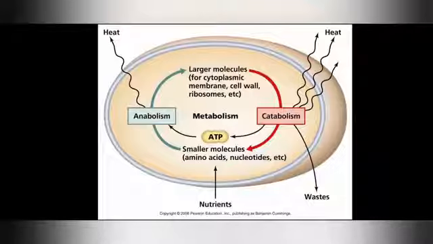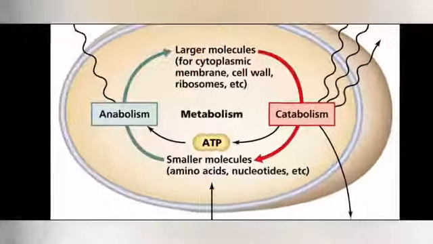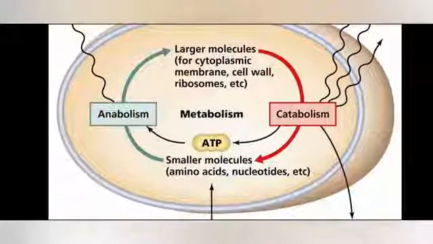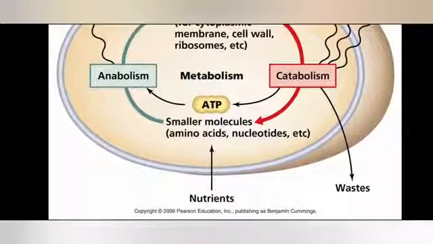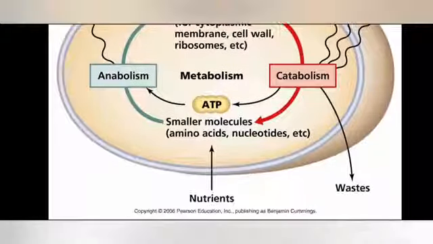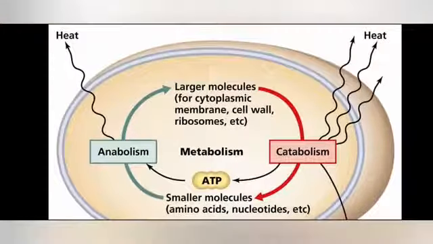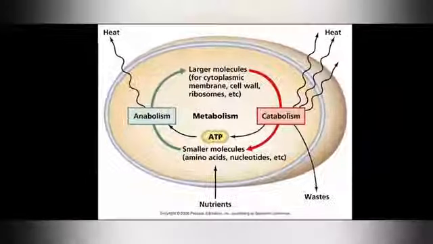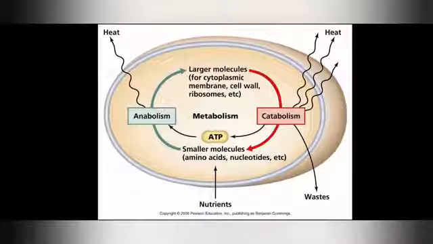And catabolism, it is the destructive process. As you can see, the larger molecules are being broken down in the catabolism process and forming smaller molecules and some waste products along with the formation of heat energy. So this is the catabolism and anabolism. In both the cases, heat energy will be evolved. Okay, so this was about the catabolism and anabolism.